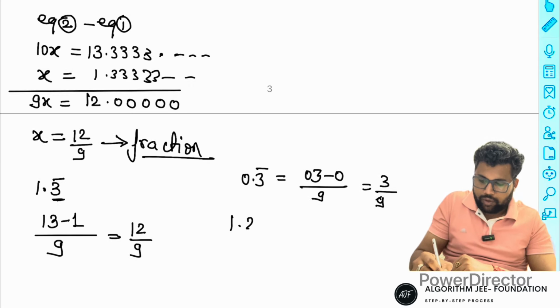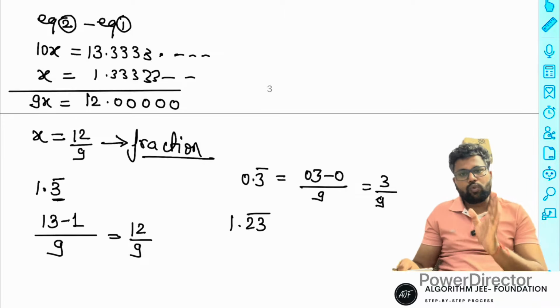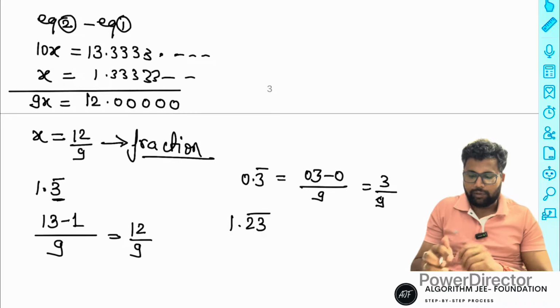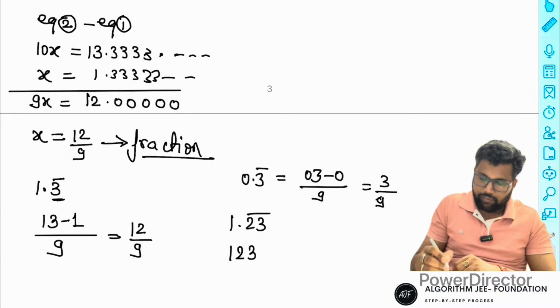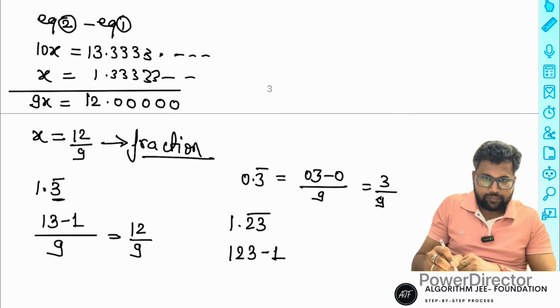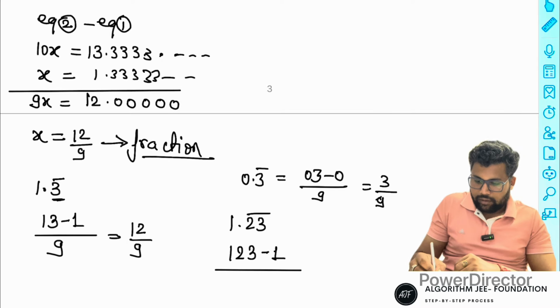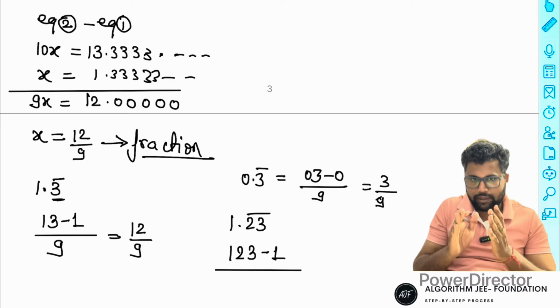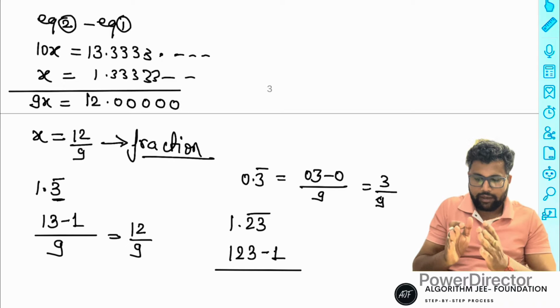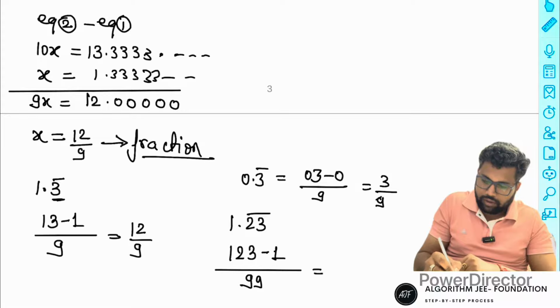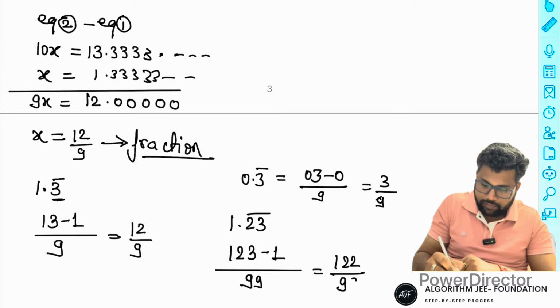Suppose 1.23 recurring is given, where two numbers are recurring. Represent the number as 123. Then subtract the part that is not recurring, which is 1. Since two numbers are recurring, use 99 in the denominator. So the number is 122 divided by 99.